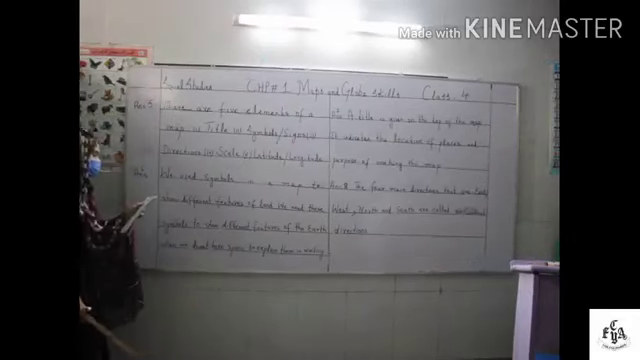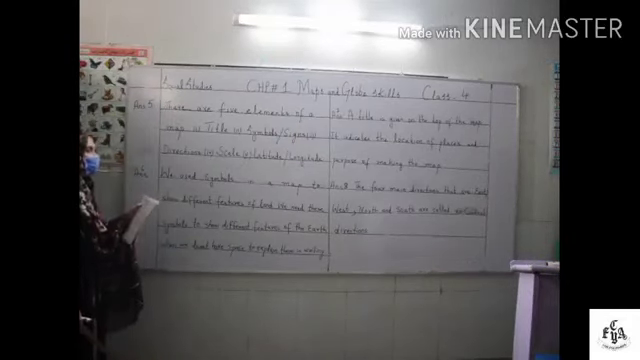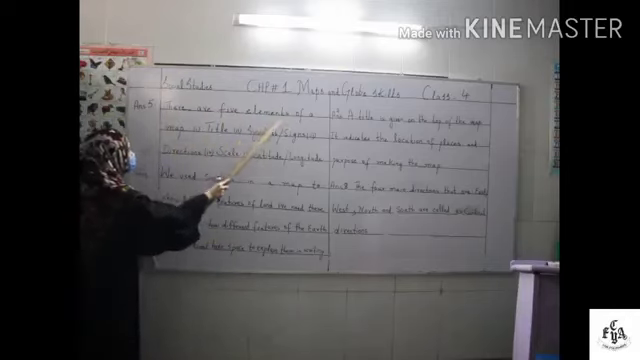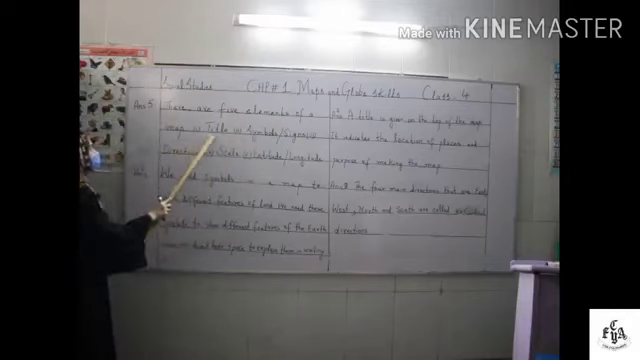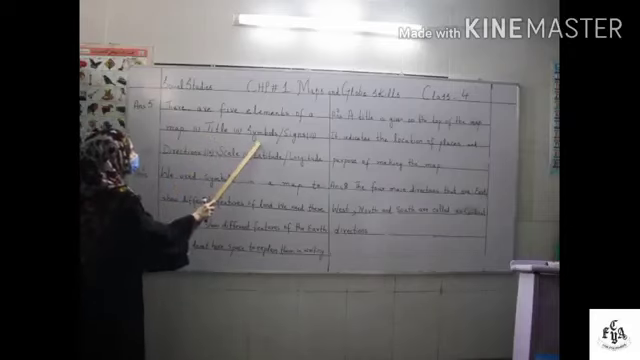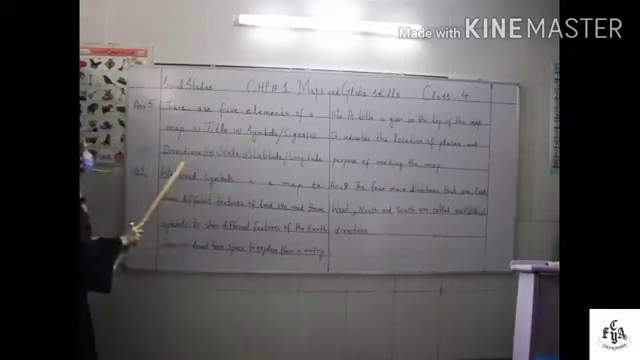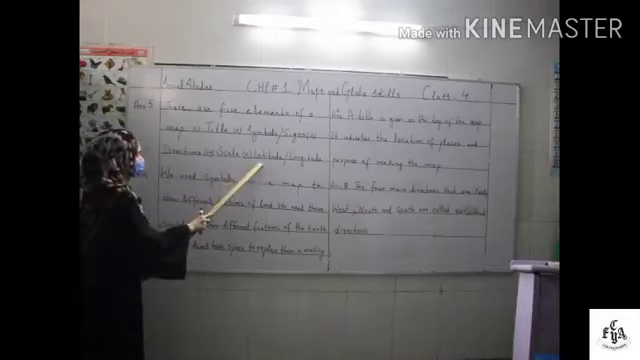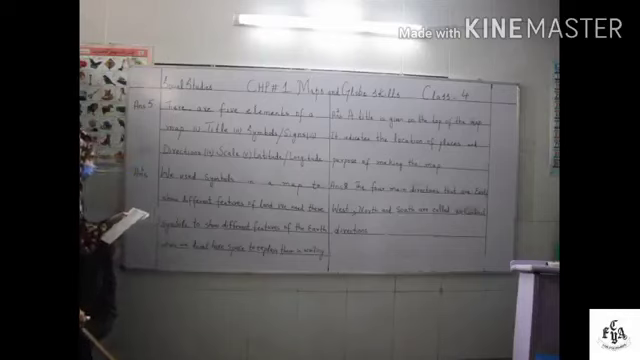Question number 5. Write the names of the elements of a map. There are 5 elements of a map. Number 1, title. Number 2, symbols or signs. Number 3, directions. Number 4, scale. Number 5, latitude and longitude.